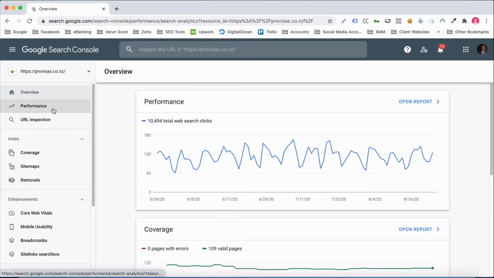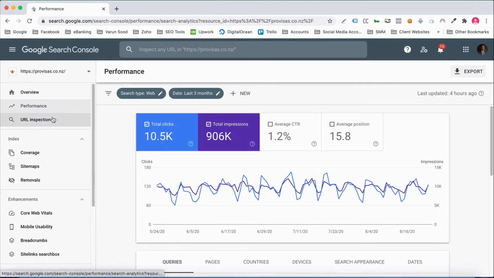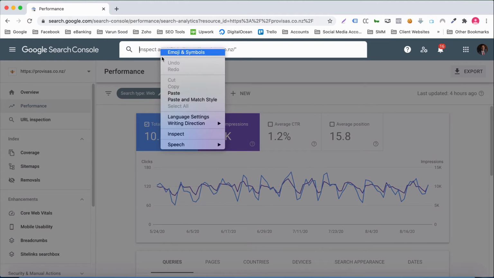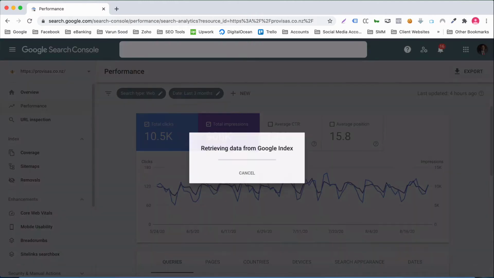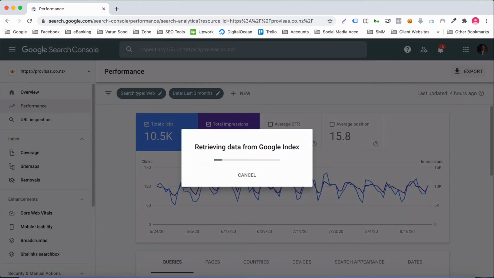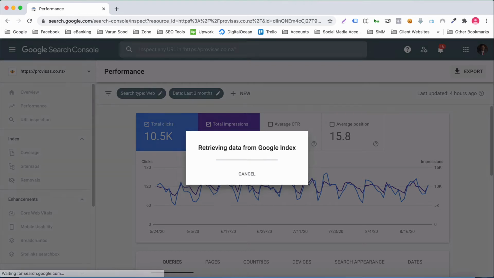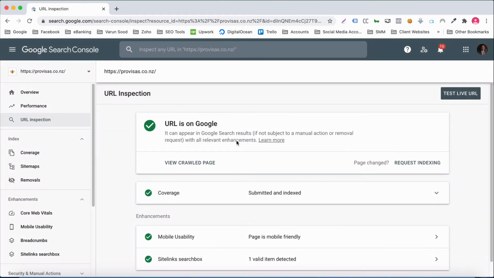SEO is an important aspect of every website. You'll learn how to set up Google Search Console, which is your website's interface with Google. I'll teach you how to configure the most important settings and to analyze several different pieces of data provided by Google.